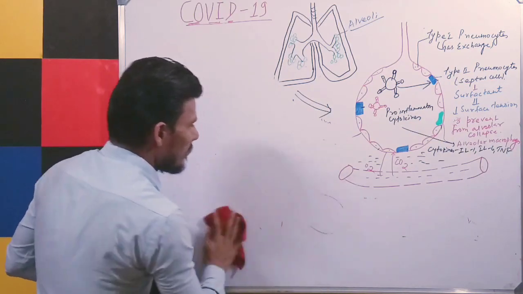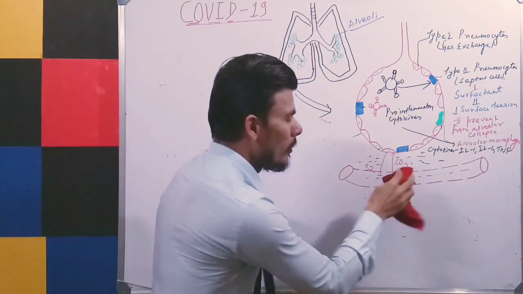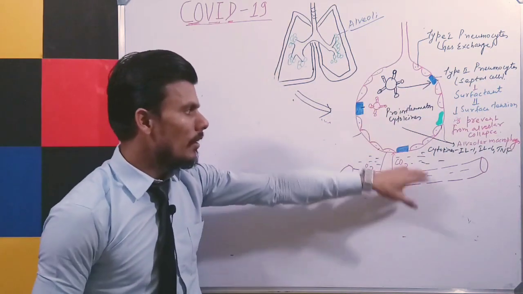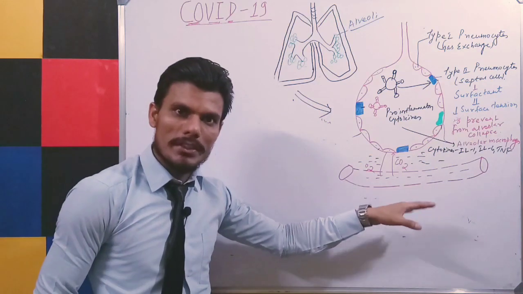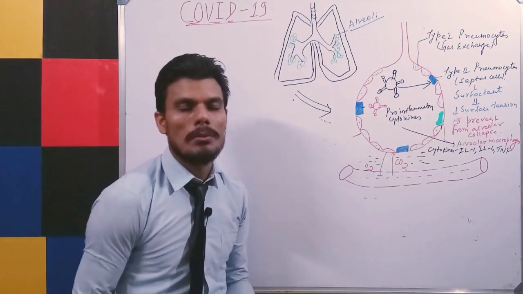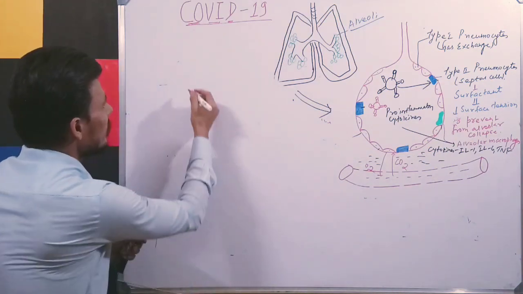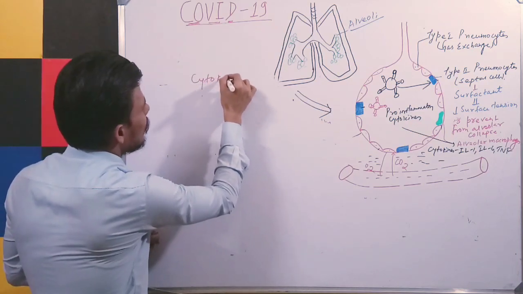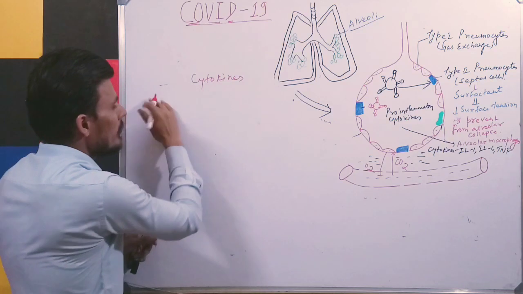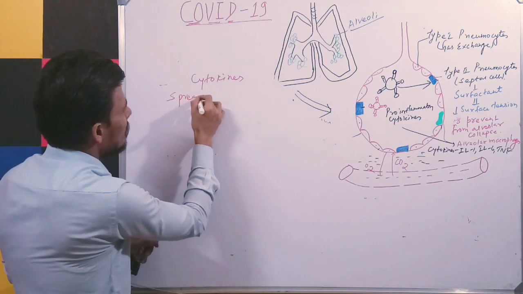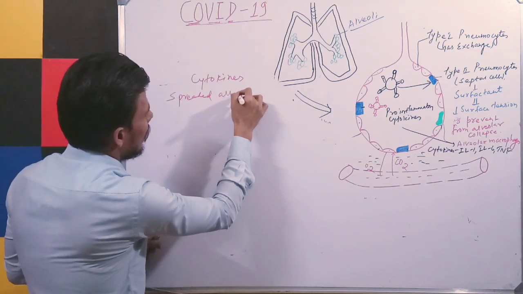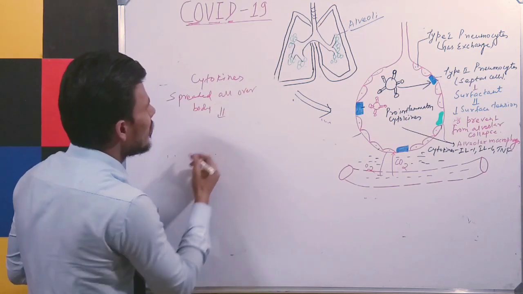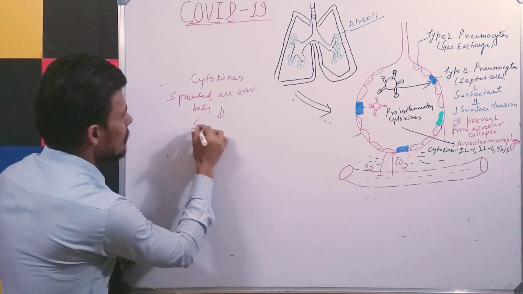And then these cytokines may be distributed all over the body. Now here it is causing only a local inflammation to our respiratory system. Now, when the cytokines have been distributed all over the body, or if they are spread all over the body, then there will be a systemic inflammation.